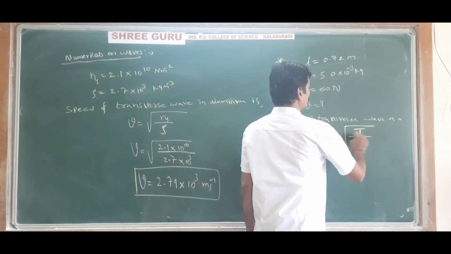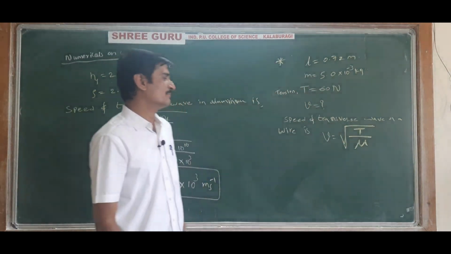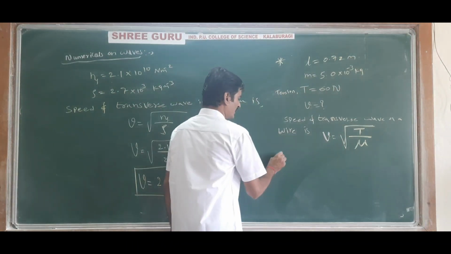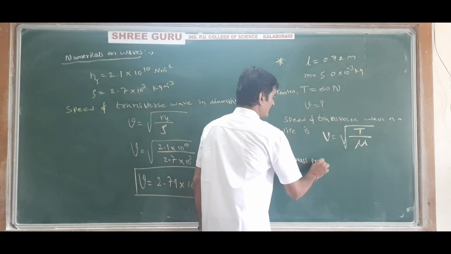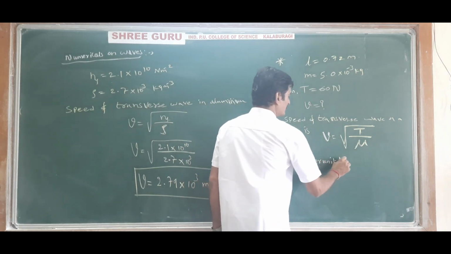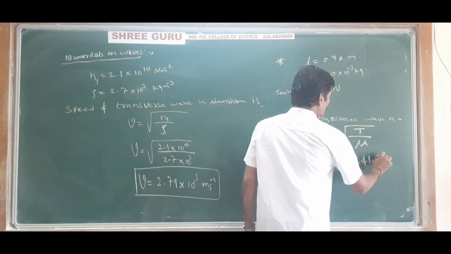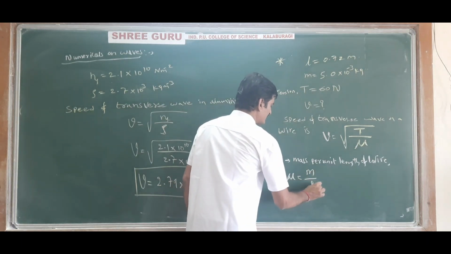Where T is called tension in the wire and mu is called mass per unit length of wire. So mu is equal to m divided by L.